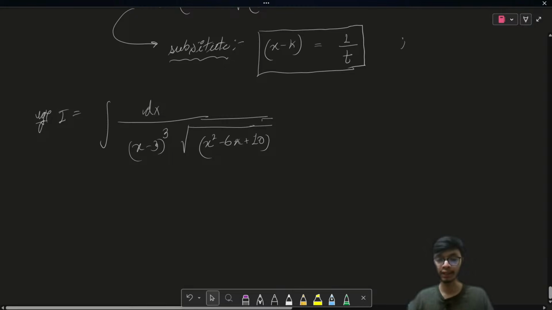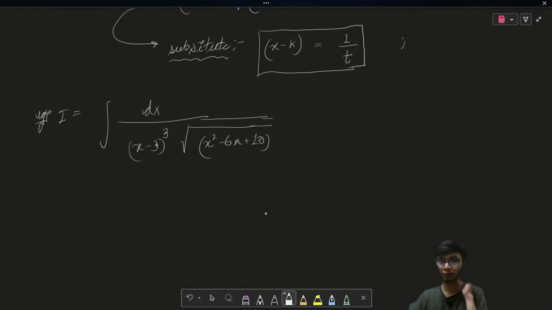In order to solve this integral, let us use whatever we have learned. Whenever you look at this kind of integral, where we have a linear expression to some power and a square root of a quadratic, the simple way to solve it is this. Let us substitute x minus 3 as 1 upon t.